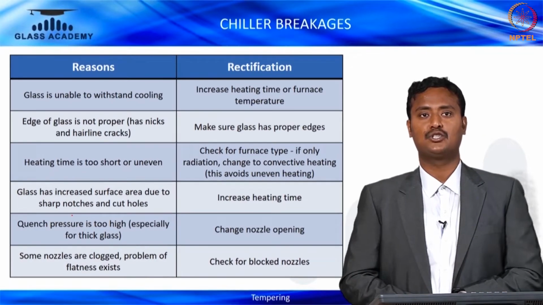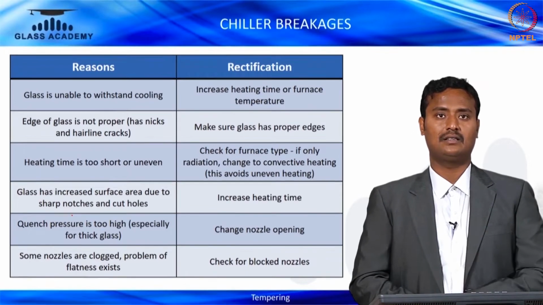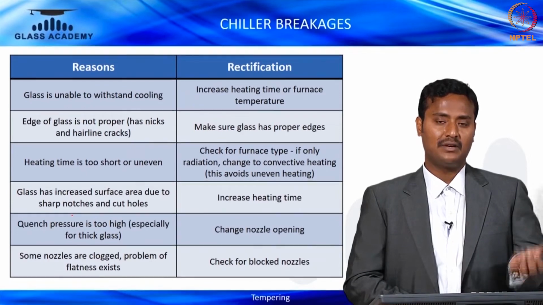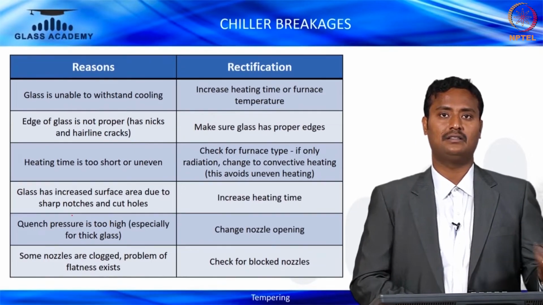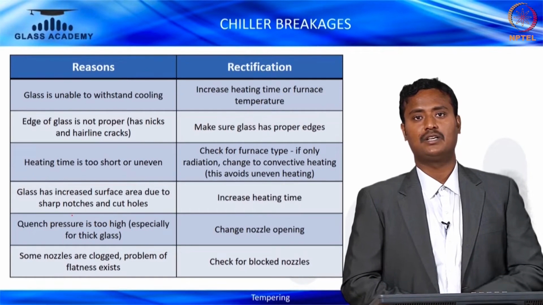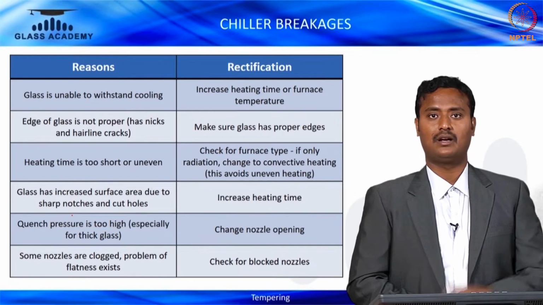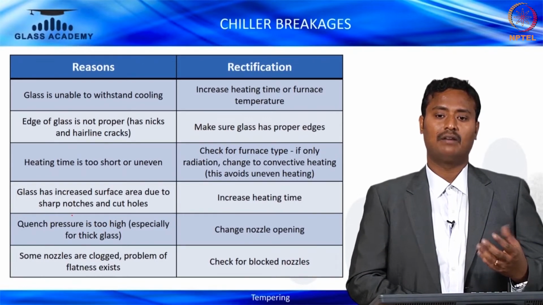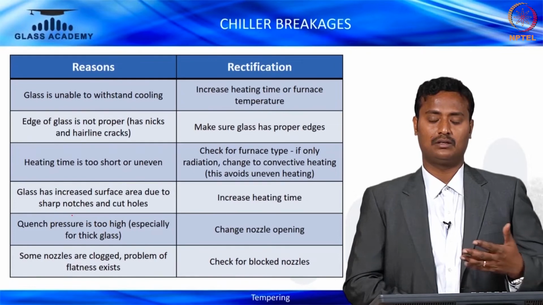Heating time is too short or uneven. Having said that, if the temperature is very low, either we have to increase the temperature or increase the heating time. Check the furnace type. If it is only radiation type, change to convective heating. Avoid uneven heating, which means with the radiation type, you have to increase more heat.